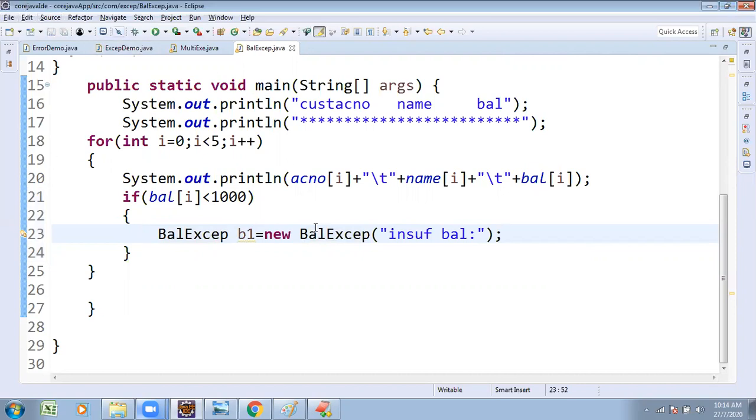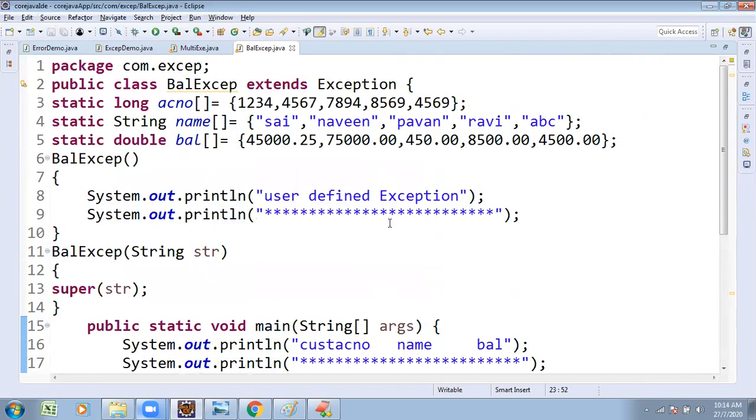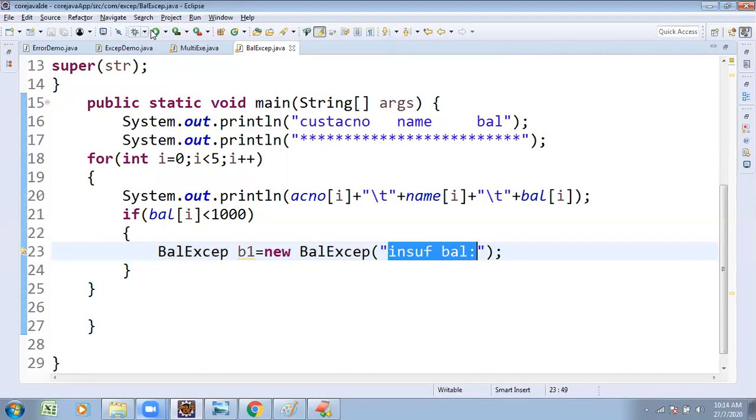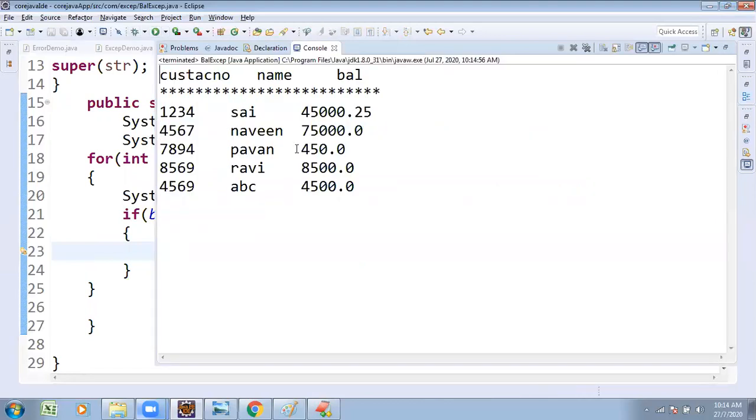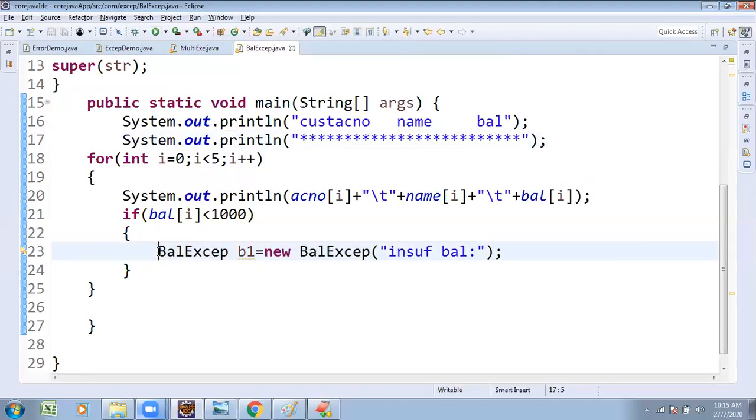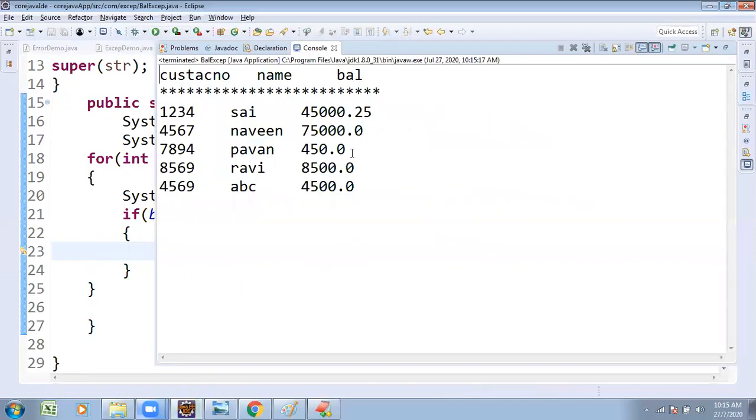Observe now, we getting this one. Here we are writing this one. Whatever we write, exception is going to be raised. Here we are not getting any exception. So if balance is less than that one, we wanted to call the insufficient balance. So now we try to get that one. Less than 1,000 condition. So condition satisfied or not satisfied? All elements, 450 in this case, we wanted to get.